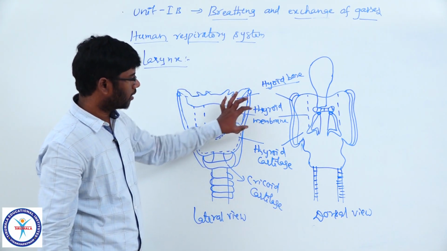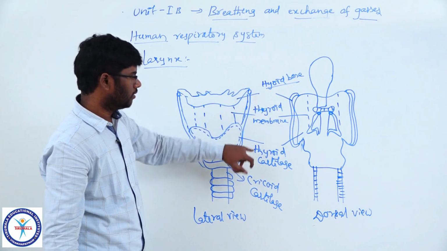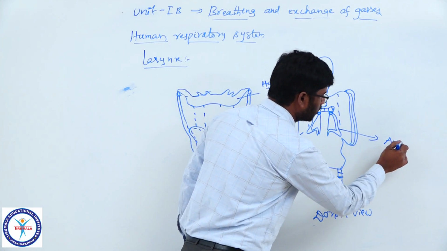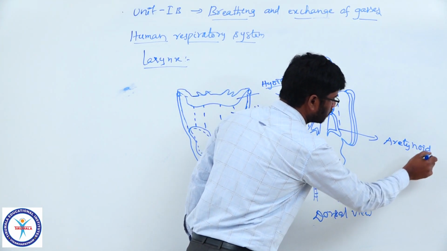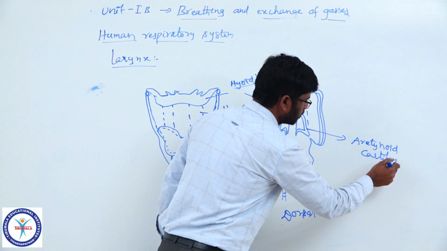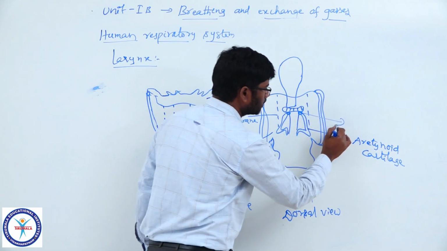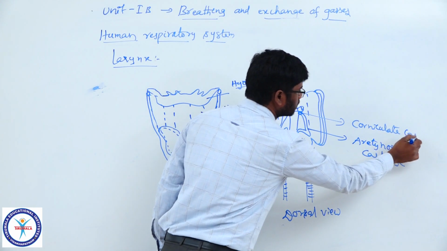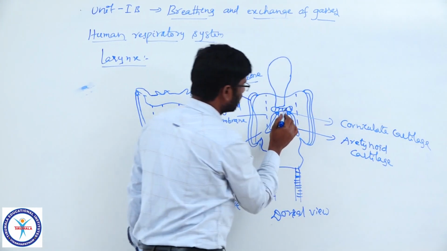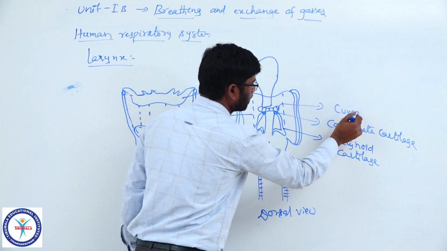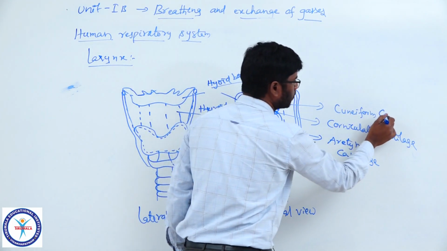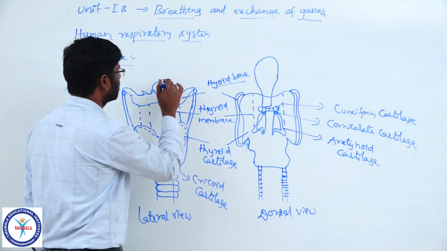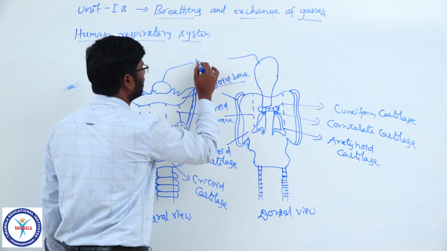I am showing you the location of the 9 cartilages in the larynx: thyroid cartilage and cricoid cartilage, and here is the arytenoid cartilage, and it is corniculate cartilage, and it is cuneiform cartilage, and this is the epiglottis.